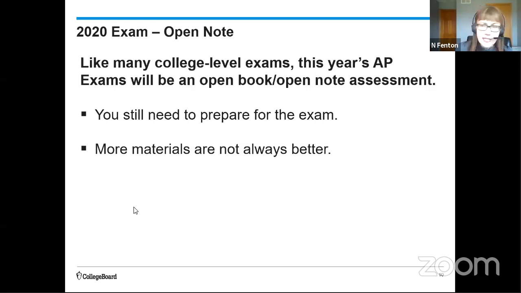The AP exams this year, they've been designed knowing that you have access to your notes. And so questions are going to ask you to apply concepts in new ways, right? So again, if you don't know your material, that's going to really, really slow you down.